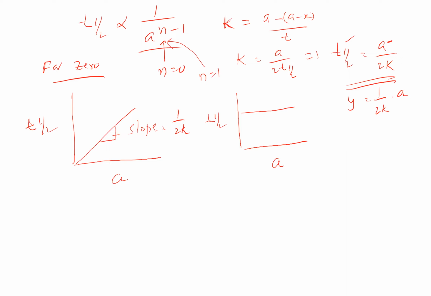Suppose you are plotting a graph for a second order reaction. For second order reaction there again two graphs are there. This is for first order, okay? This is first order. This is zero order. Now when you take second order reaction,